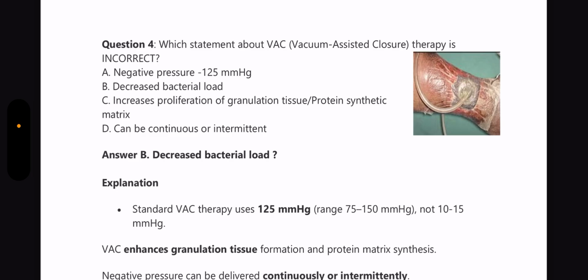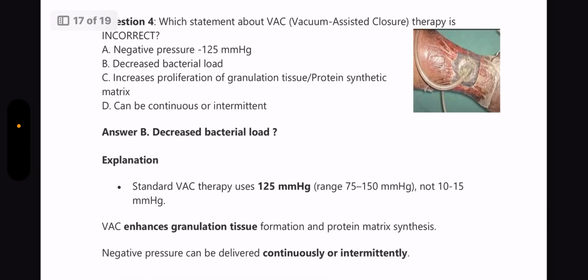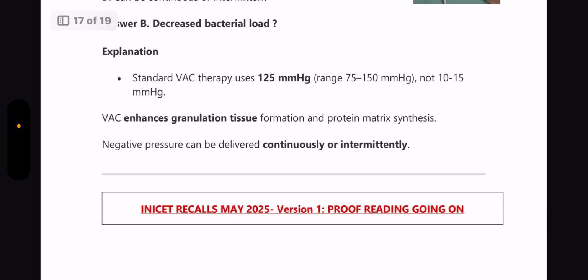So this is a doubtful question, and decreased bacterial load will be the most appropriate as far as we have inquired and found out. And standard vacuum-assisted therapy uses 125 mmHg, not 10 to 15 mmHg, and the range is between 75 to 150, and it also enhances granulation tissue formation and protein matrix synthesis, and negative pressure can be delivered continuously or intermittently.